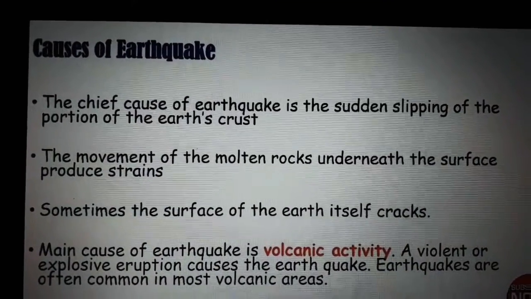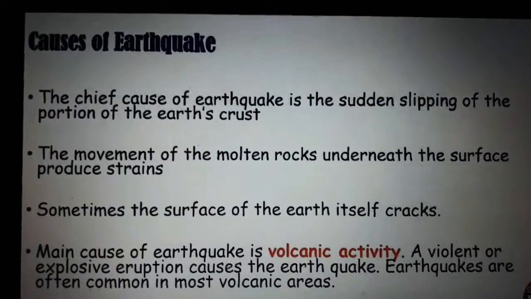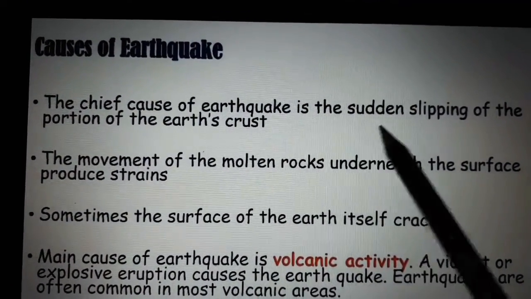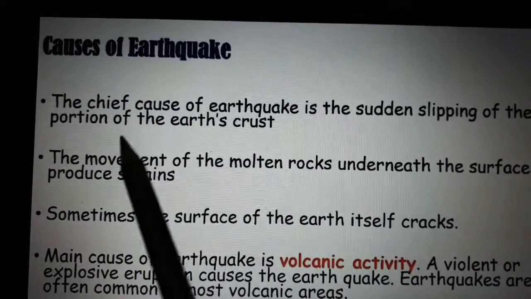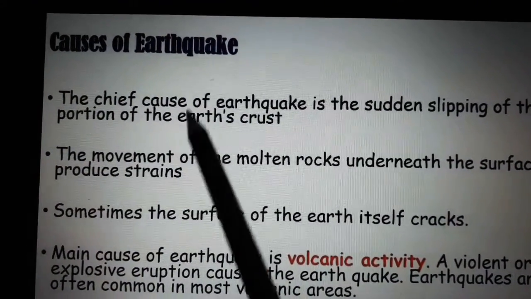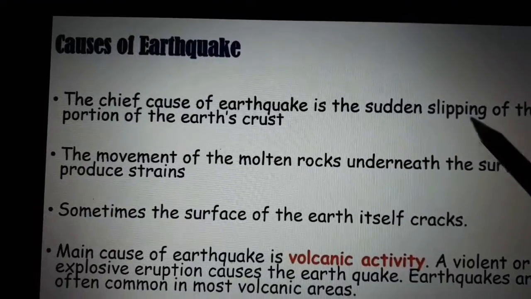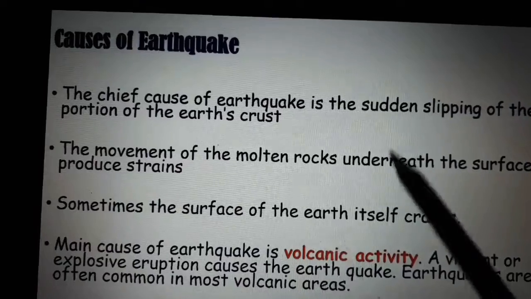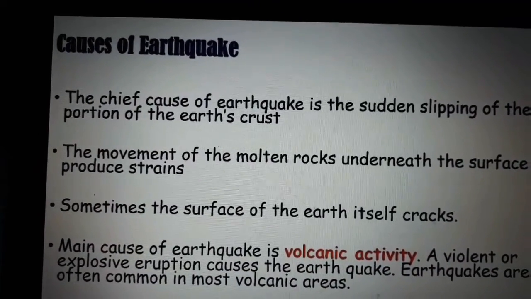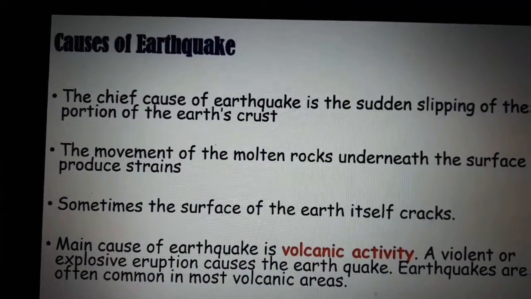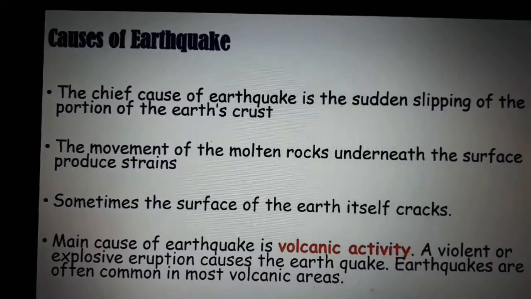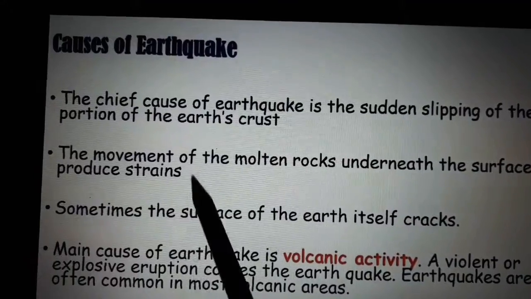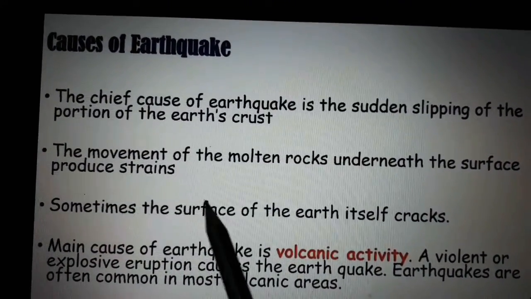Next, we'll see the causes of earthquakes. Here are four reasons. The first is the sudden slipping of a portion of the earth's crust. The second is the movement of rocks under the earth. There are a lot of molten rocks underground, and their movement creates strain, so an earthquake happens.